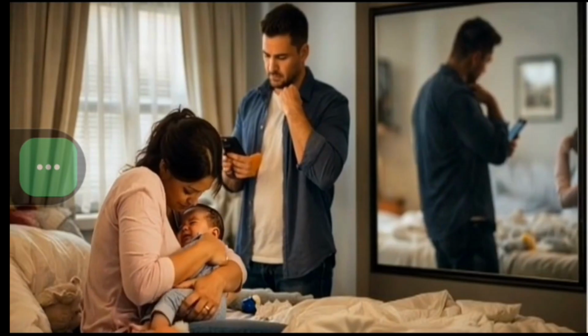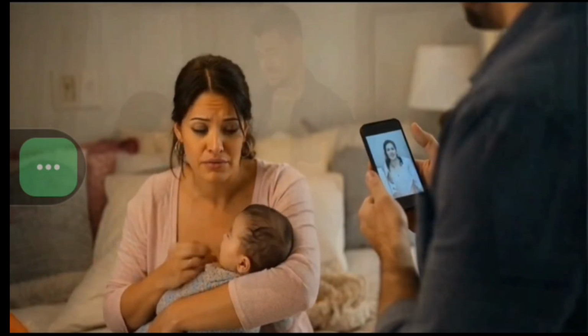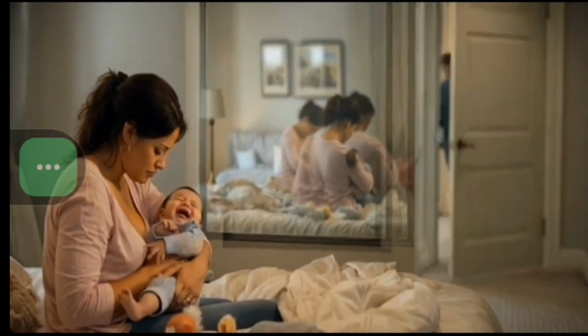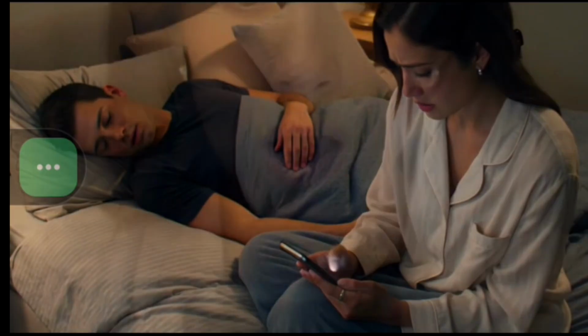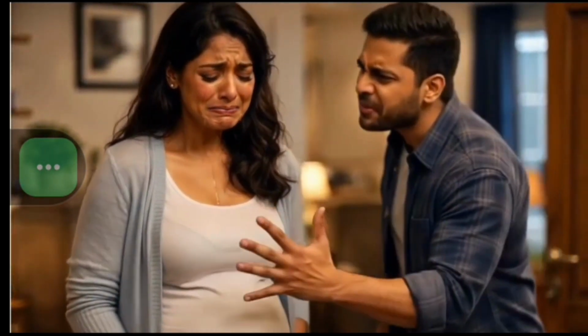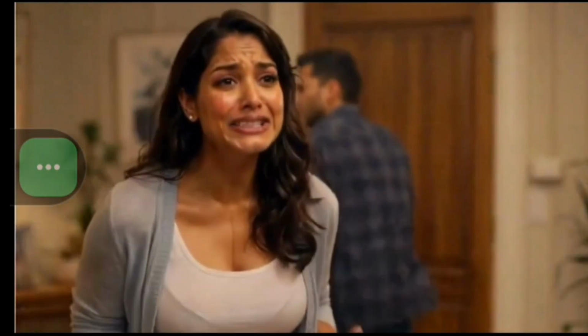See this girl, flat stomach, just 3 months after birth. I just had a baby, David. I'm just saying you should try harder. I saw the messages. So now you're spying? You're cheating on me. Maybe if you didn't look like this, I wouldn't have to. I carried your child.